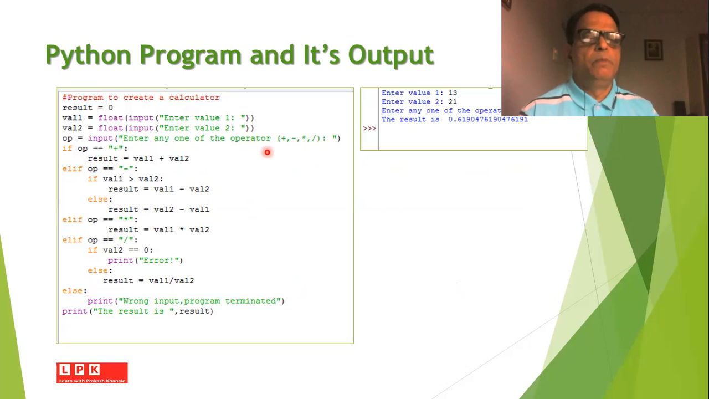Now, based on the choice of the operator, if the operator is equal to plus, then the result will be value 1 plus value 2. Else if the operator is equal to minus, and if value 1 is greater than value 2, then the result is value 1 minus value 2. Else the result is value 2 minus value 1. Else if the operator is the multiplication symbol, then the result is value 1 into value 2. Else if the operator is slash, then we will check if value 2 is equal to 0. In that case, we will print the error. Otherwise, else we will give the result value 1 divided by value 2.